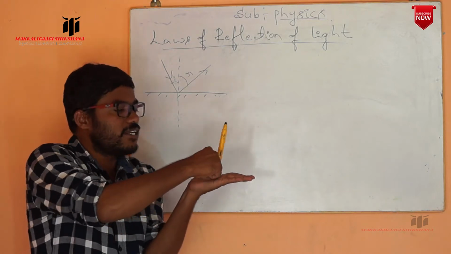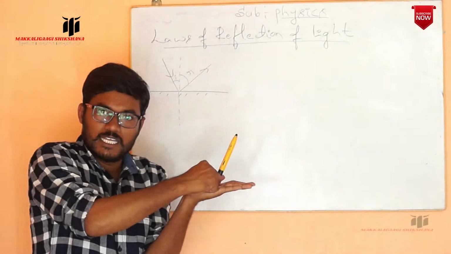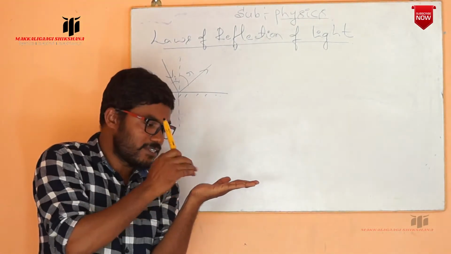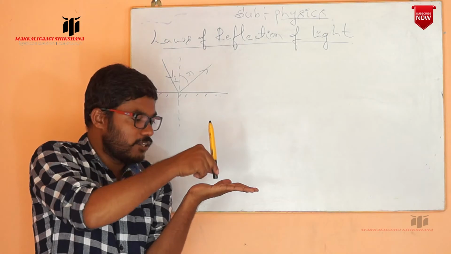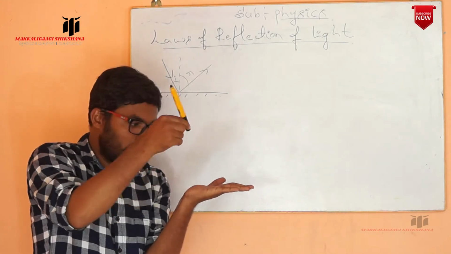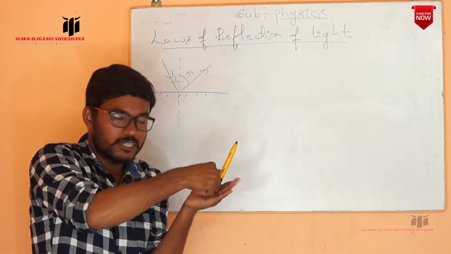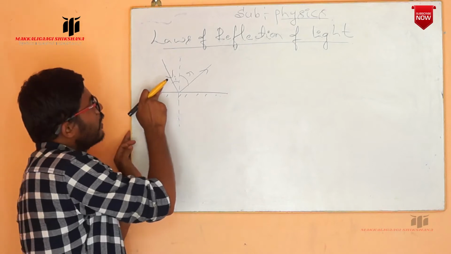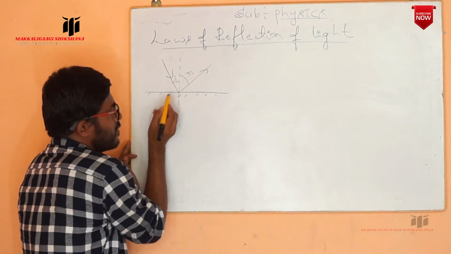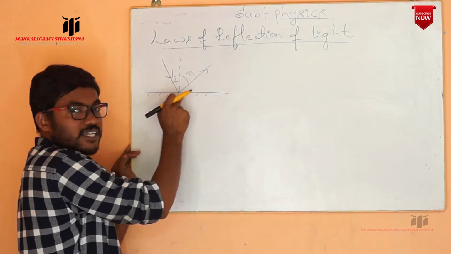This is the incident ray and it is reflected back. So this is taken as the reflected ray. Observe carefully here. Whatever incident ray we have taken, it lies on this surface. Again, we draw the normal at the point of incidence. It also lies on this surface. Again, we get the reflected ray. It also lies on this surface. Means this incident ray, reflected ray, and the normal at the point of incidence, see, this is the point of incidence, all lie on this surface only.